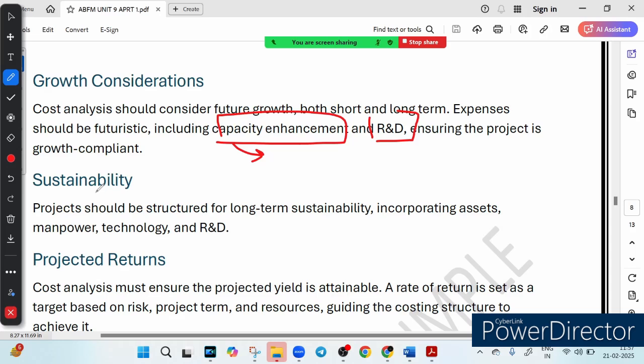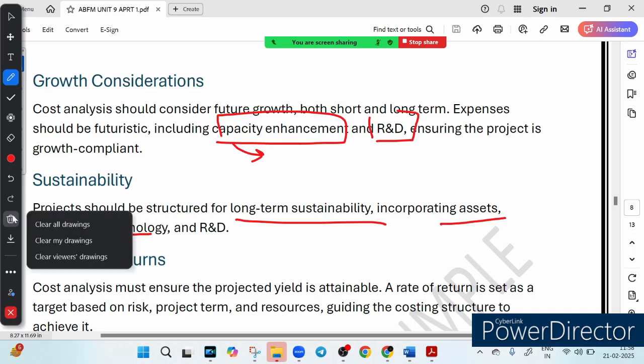Then we have sustainability. What is the meaning of sustainability? Sustainability simply means long-term stability. So a business is not just about making money, it is about surviving and thriving. There are some important things: assets, which means buying durable, efficient equipment. Manpower means hiring skilled employees who adapt to growth. Then we have technology, which means investing in automation and digital tools, and R&D, which means staying ahead of competitors with innovation. So a sustainable project is not just profitable today, it will remain strong for years to come.